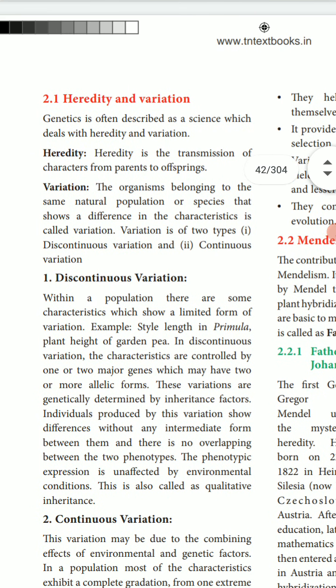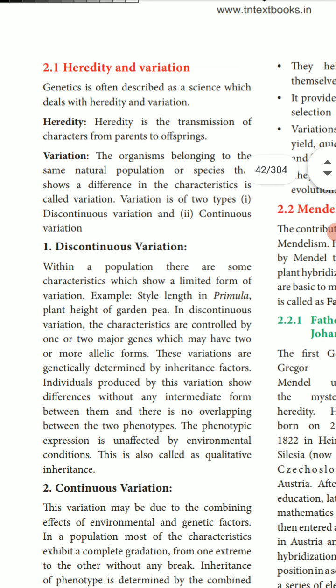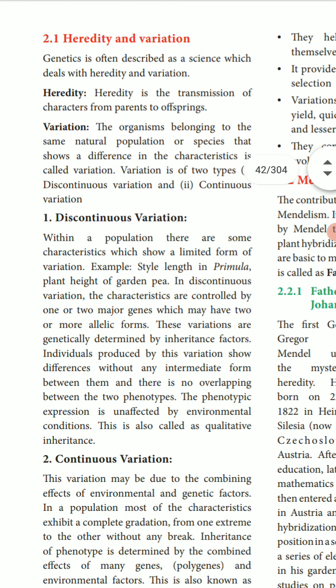The type of alleles in a single individual is called the genotype. The term phenotype refers to the observable characters of an organism, the physical expression of the gene.